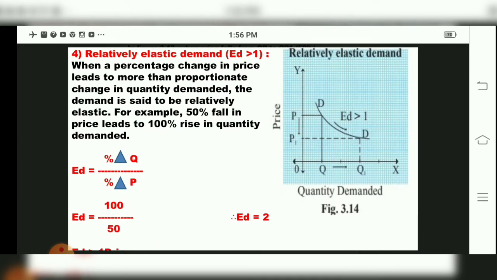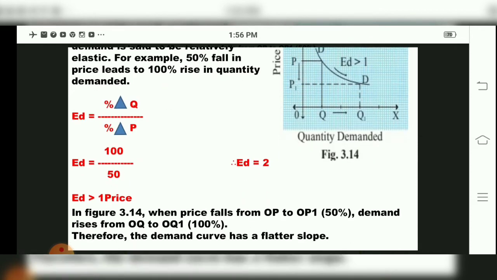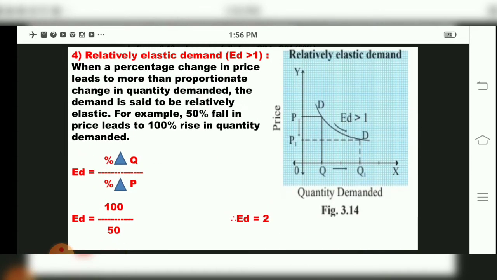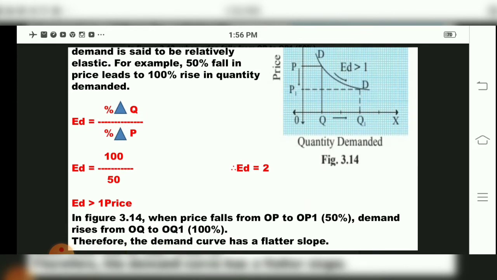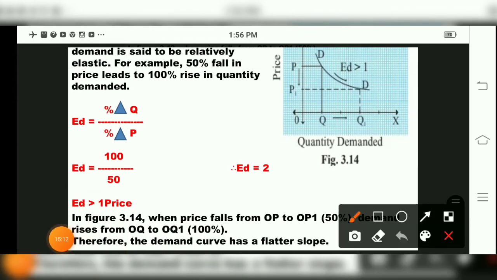So when a percentage change in price leads to a more than proportionate change in quantity demanded, the demand is said to be relatively elastic. So for a 50% fall in price, demand has increased by 100%. That means quantity demanded is more. The price has changed but the quantity has changed even more. At that time it is called relatively elastic demand.